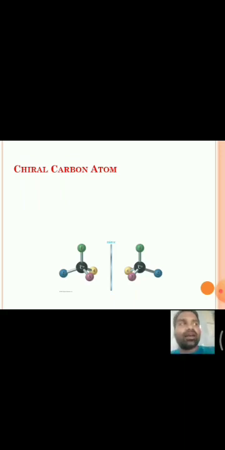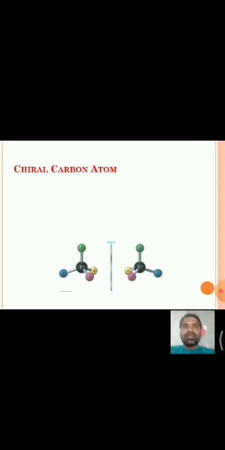And coming to chiral carbon, we know that carbon has a valency of 4. That means an sp3 carbon is attached to 4 groups. If the 4 groups attached to the carbon are different, or 4 different groups are attached to a carbon, that carbon is said to be a chiral carbon atom.